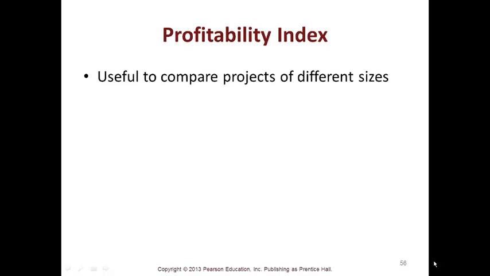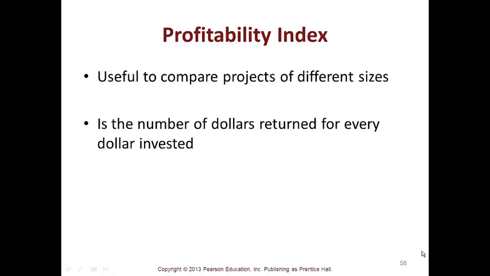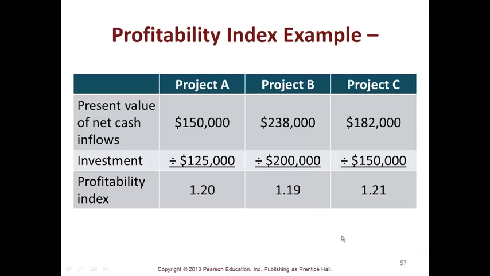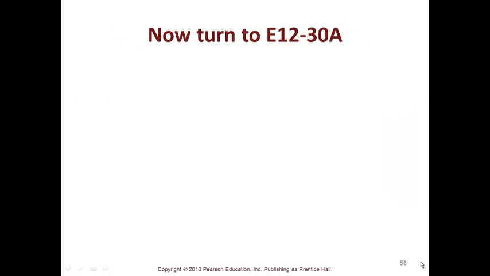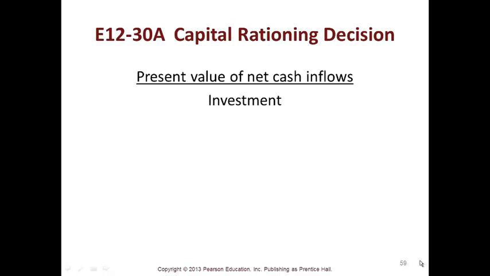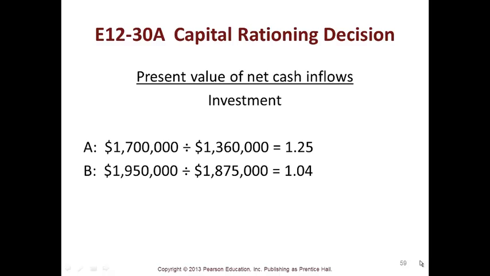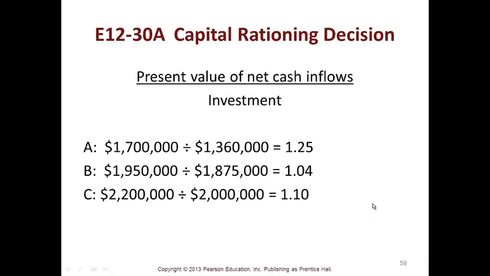What's a profitability index? It's useful to compare projects of different sizes. It is the number of dollars returned for every dollar invested. So here's an example of Project A, Project B, and you have the present value of your cash inflows and your investment, and there's your profitability index. Doing 12-30A, the present value of your cash inflows divided by your investment gives you your index for A and for B. Once again, make sure you can work these before you start your homework.